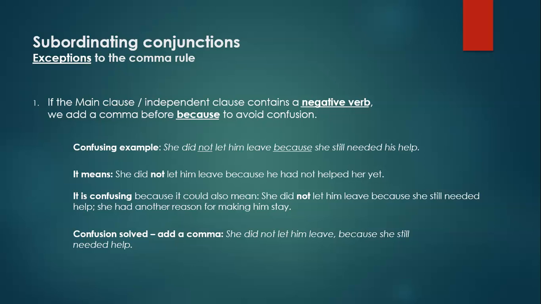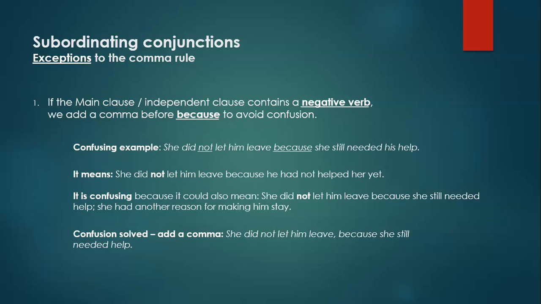Exceptions to the comma rule with subordinating conjunctions. If the main clause or independent clause contains a negative verb, we add a comma before because to avoid confusion. Confusing example: she did not let him leave because she still needed his help. It means she did not let him leave because he had not helped her yet.